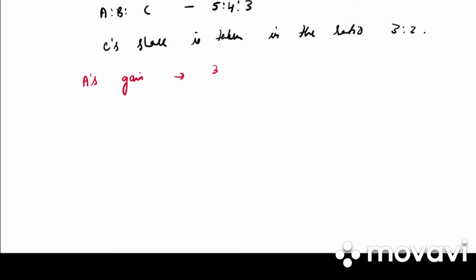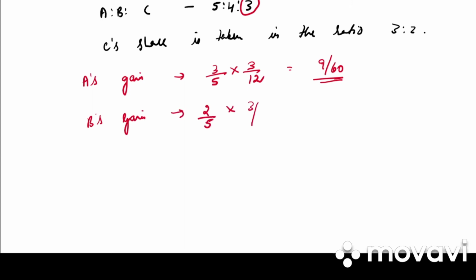What was C's ratio? 3/12. So A has taken 3/5 out of 3/12. How 3/12? C retires. So what will be his share? 3 divided by 12. So how much do we get? 9 divided by 60. Then B's gain is 2/5 into 3/12, that is 6/60. So how did I get 3/5? In the question they have given us the proportion of A and B.